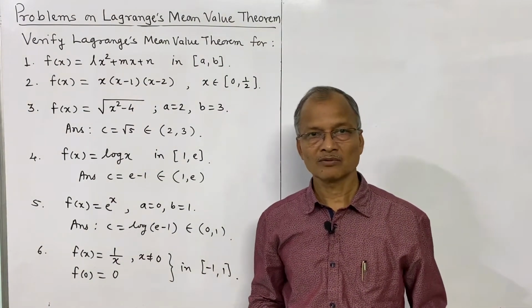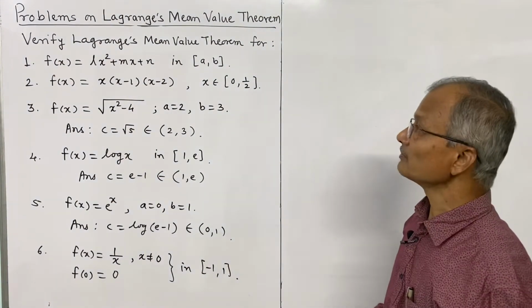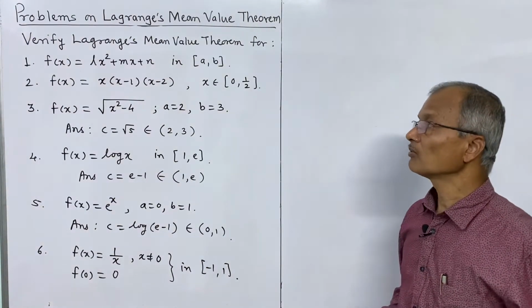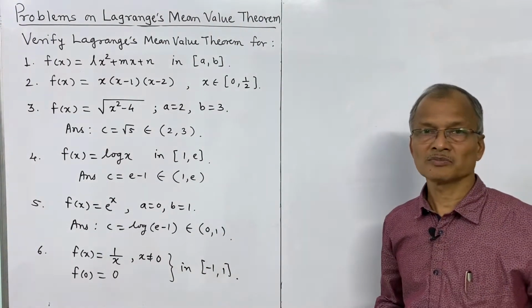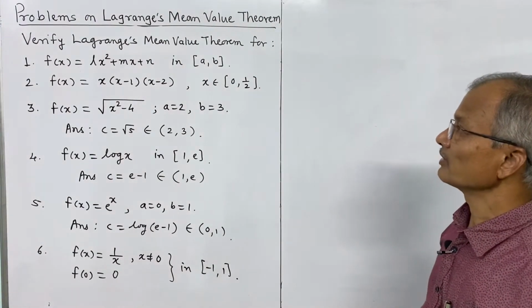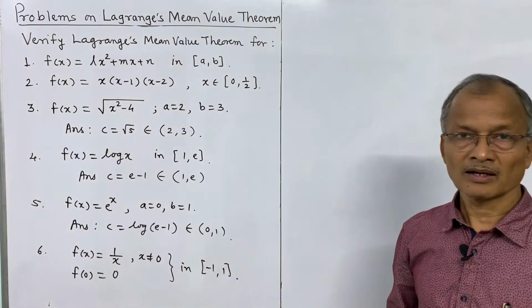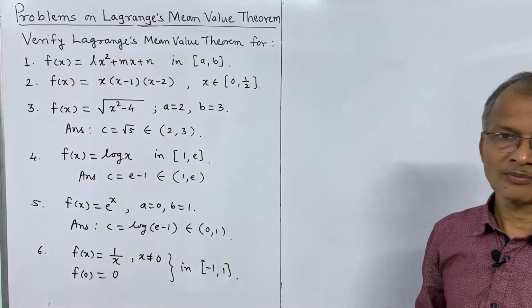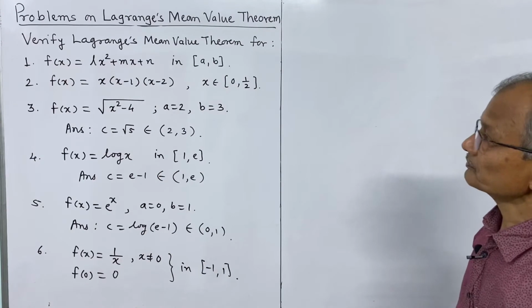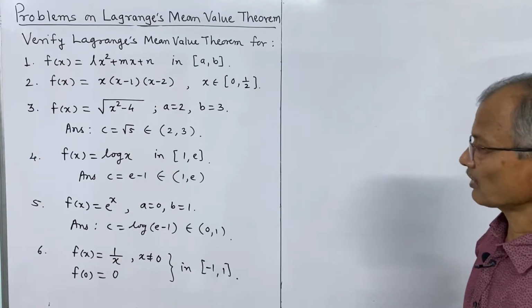In this lecture, we shall solve some problems on Lagrange's mean value theorem. Last lecture we have proved the Lagrange mean value theorem. Also we have seen the geometrical interpretation of the Lagrange's mean value theorem and another form of the Lagrange mean value theorem. So here I have written few problems.